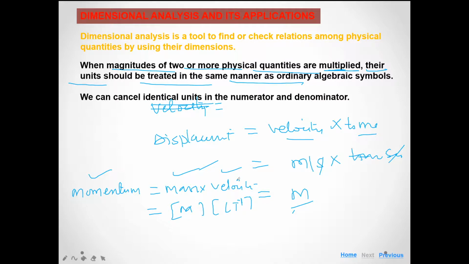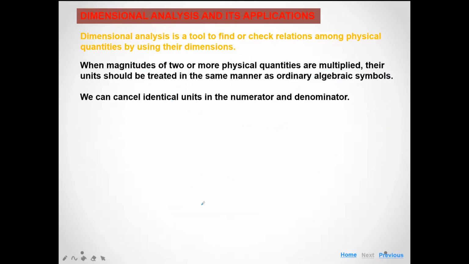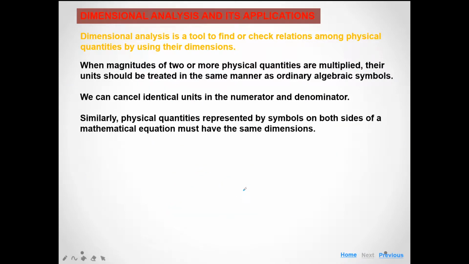Now the second one: we can cancel identical units in the numerator and denominator. In the example of displacement, we can cancel the units of the same physical quantity from the numerator and the denominator. The next one is that similar physical quantities represented by the symbol on both sides of a physical equation must have the same dimensions.